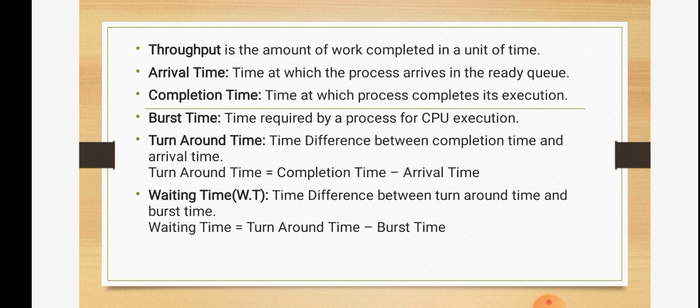It is the sum of periods spent waiting to get into memory, waiting in the ready queue, executing in the CPU, and doing input output if it requires such resources.